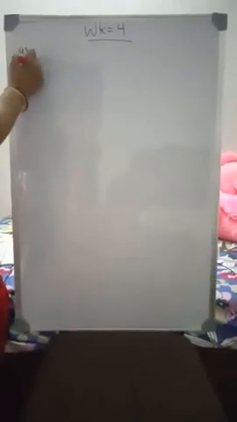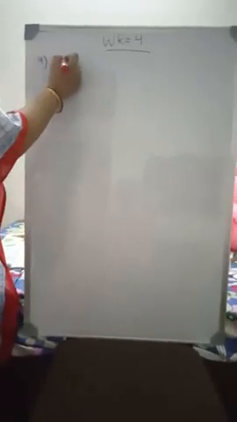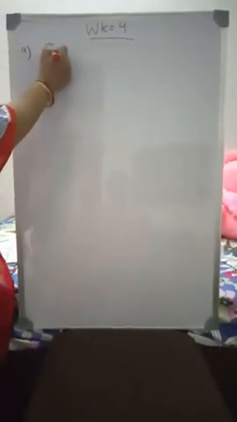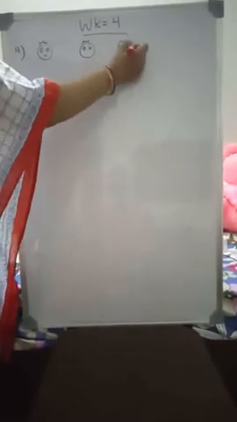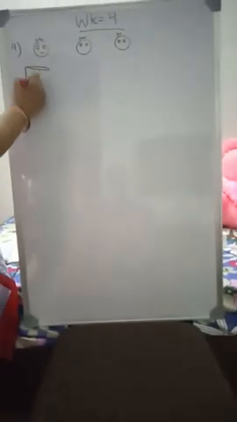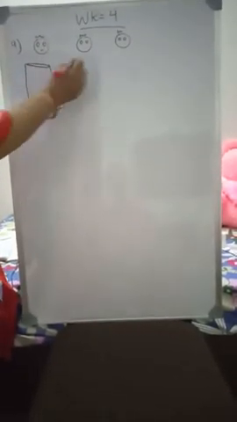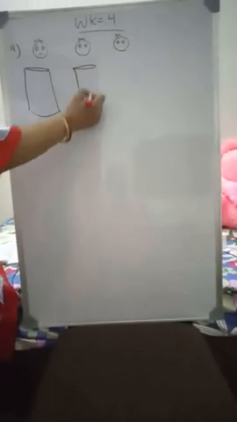So here 3 milkmen, 1, 2 and 3. They are carrying containers. This is container number 1, container number 2 and this is container number 3. Firstly, understand the story.